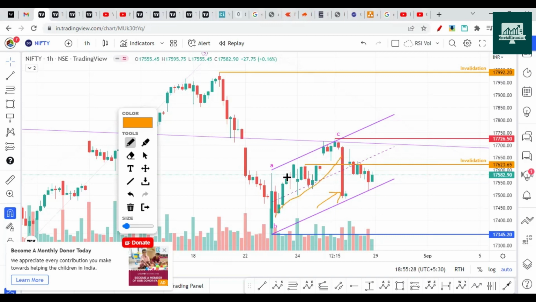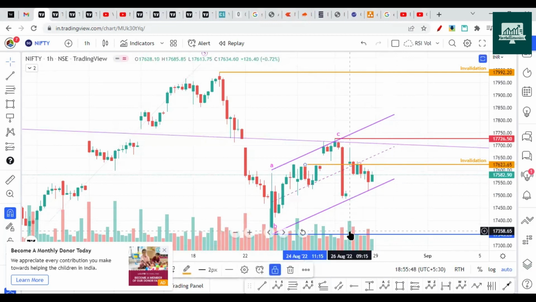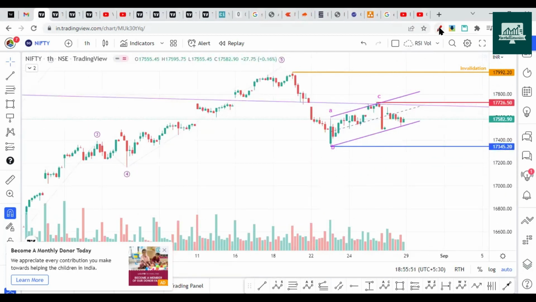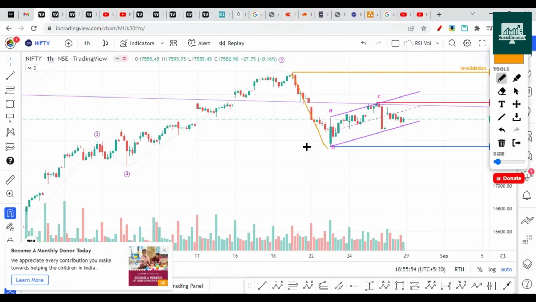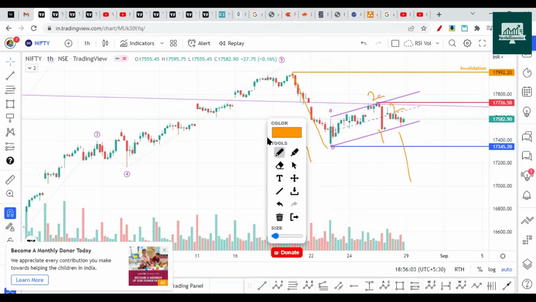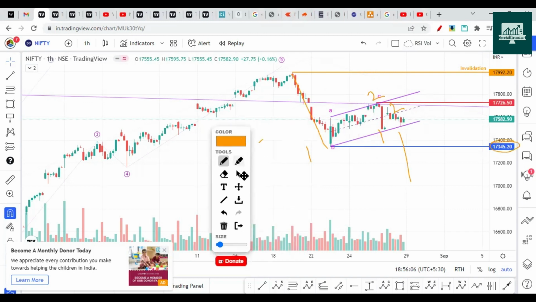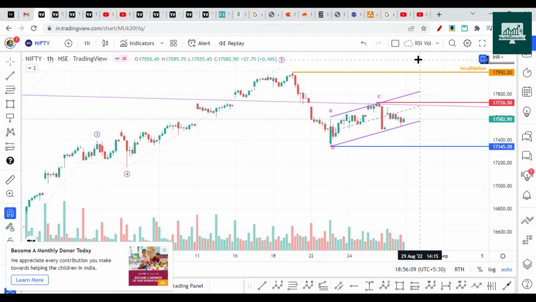So there was a doubt whether it's a fall or not. It was an ending diagonal pattern here, which was broken down easily. It didn't break 17,411, so I thought this is going to correct more, consolidate more, and then drop. But that didn't happen. And now, as per the global markets, this is looking more bearish. So let me remove this invalidation from here. When we are labeling them, we can label them as wave 1, then wave 2 here, and internally smaller wave 1 and 2 can be like this. So the third wave will break this 17,345 low.